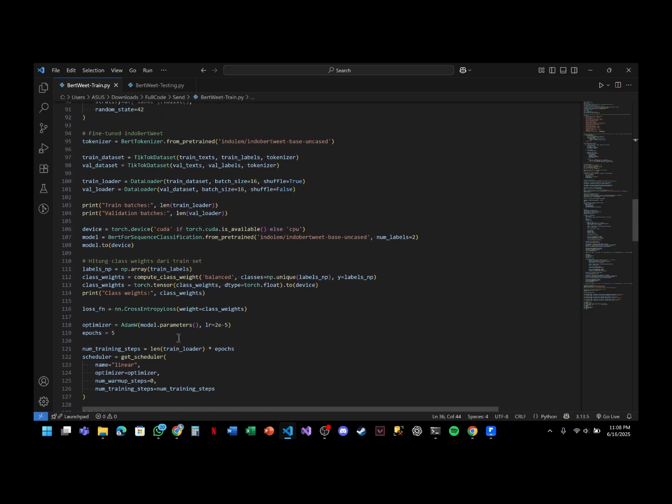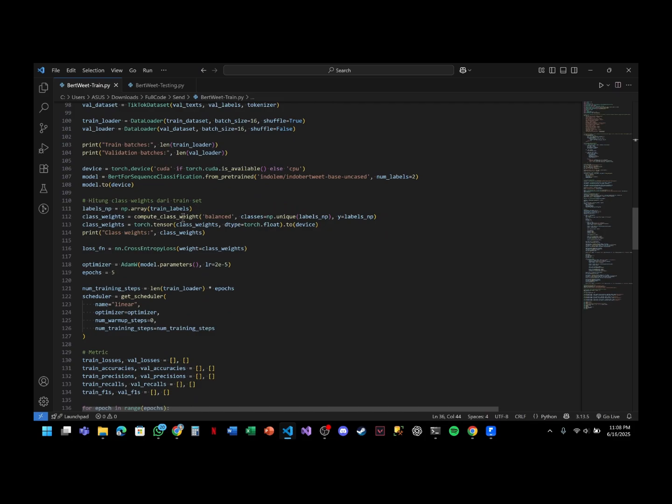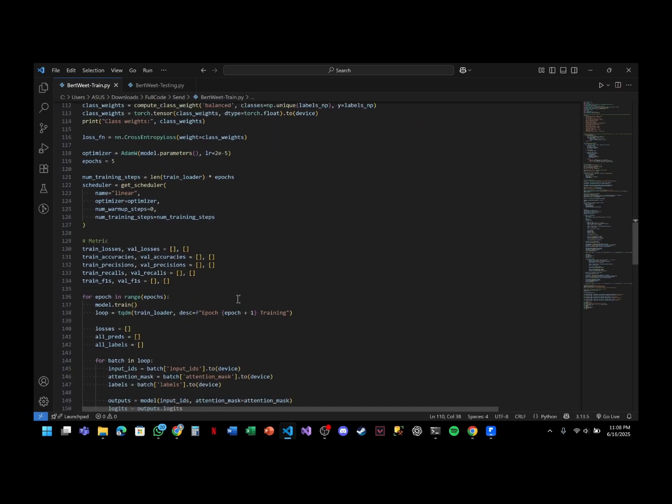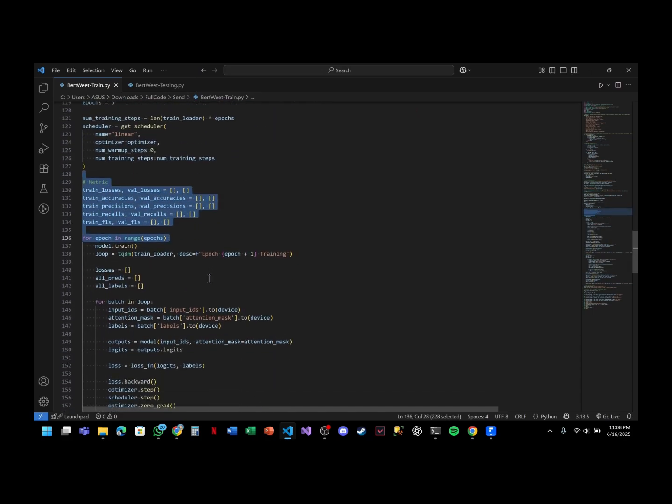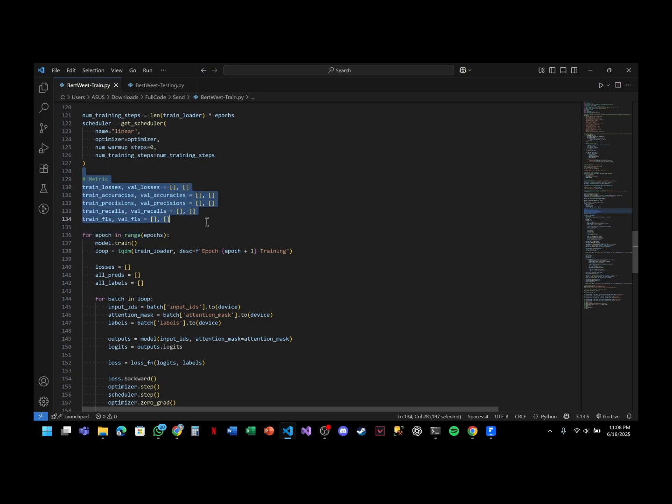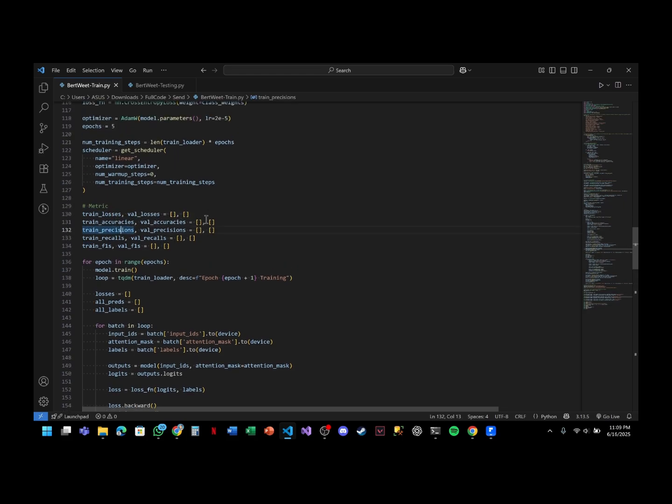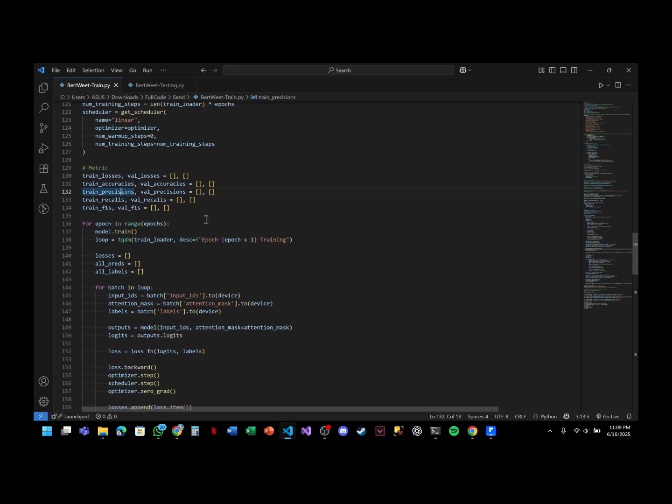After that, we calculate the class weight for the training datasets to make sure that the splitting is balanced for the sarcasm and non-sarcasm classes. After that, we set the metrics for our evaluation purposes, including the loss, accuracy, precision, recall, F1 score, and ROC AUC graph.